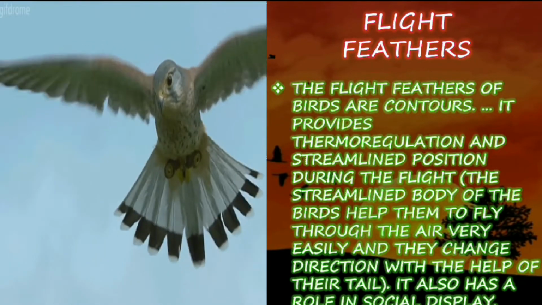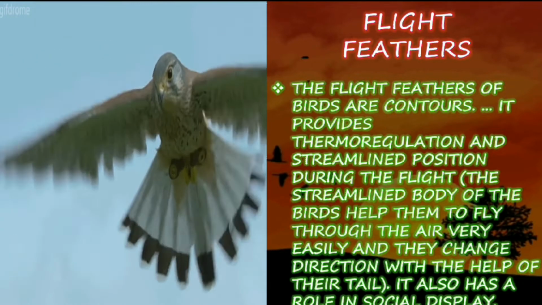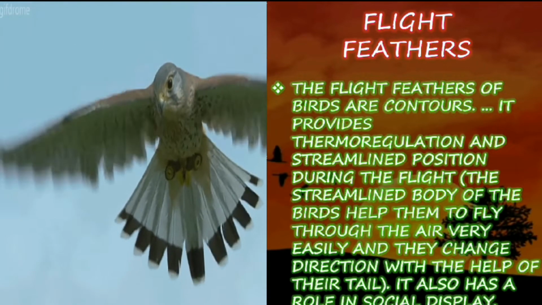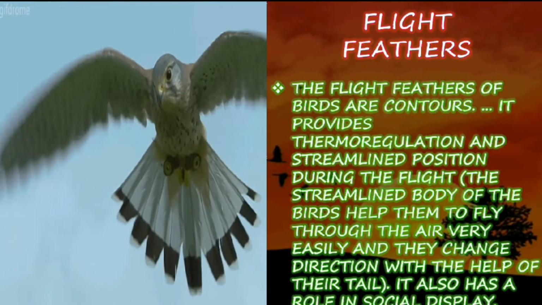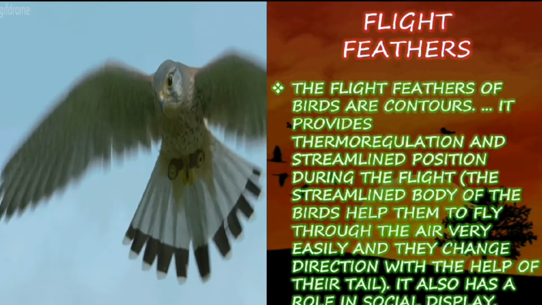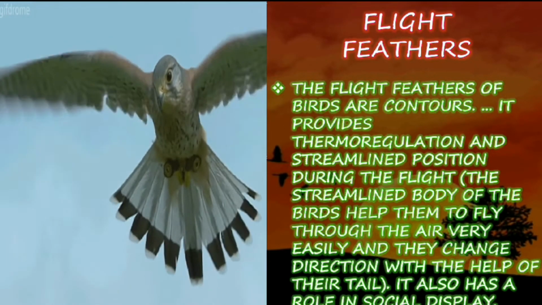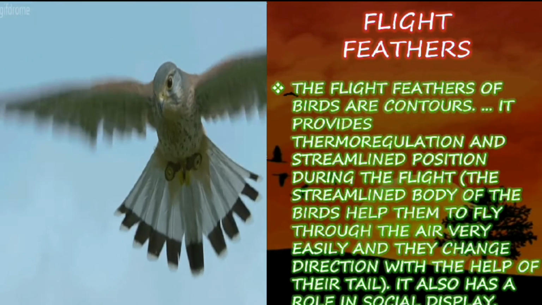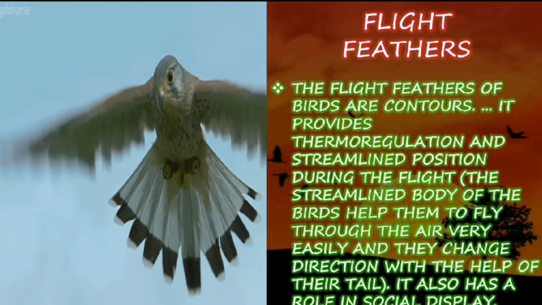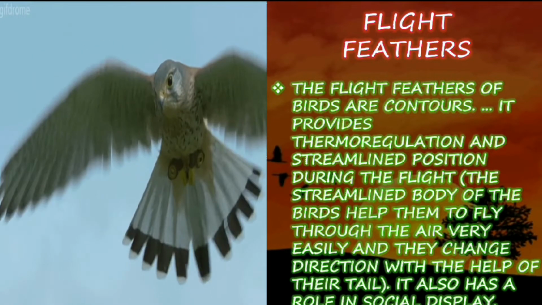So the flight feathers of the birds are known as the controllers, because they control the direction of the bird, where to fly and when to fly. It is also known as thermoregulation, because it keeps the body warm and settled, and also helps to hold a streamlined position when it is flying.